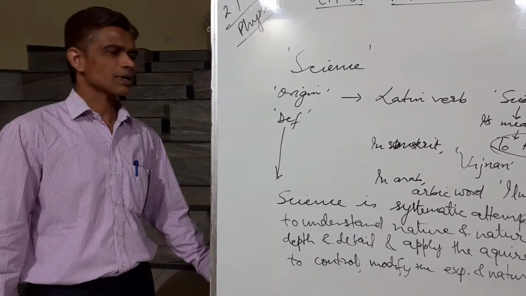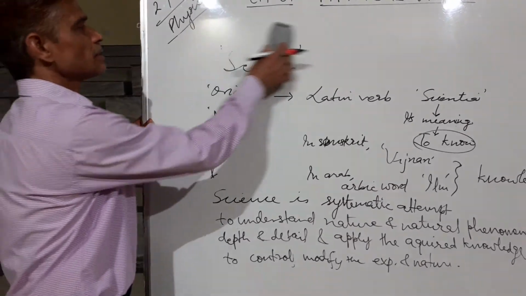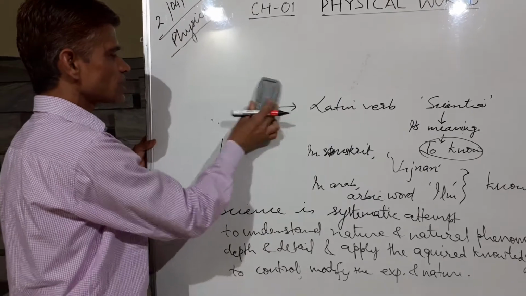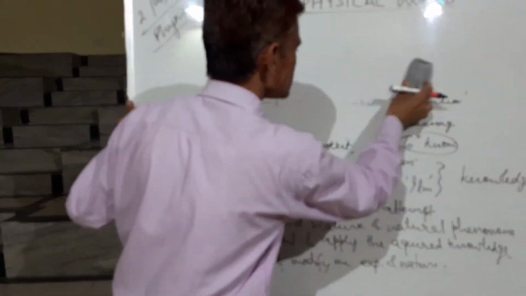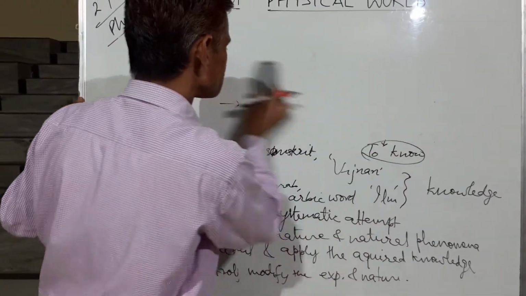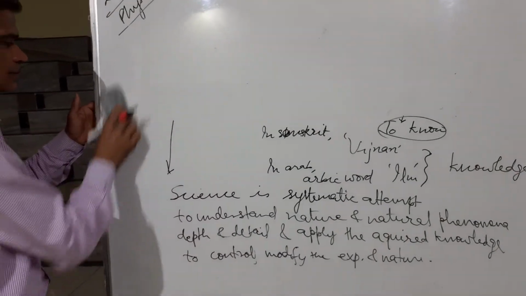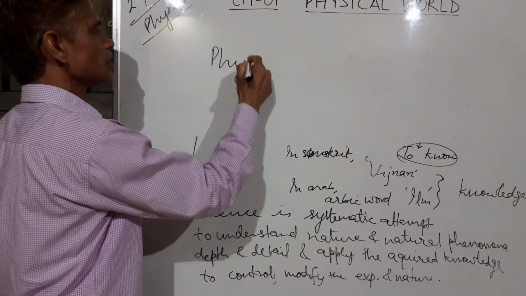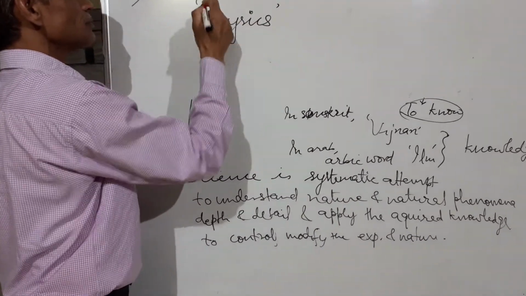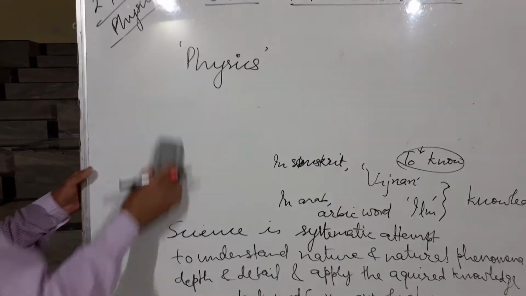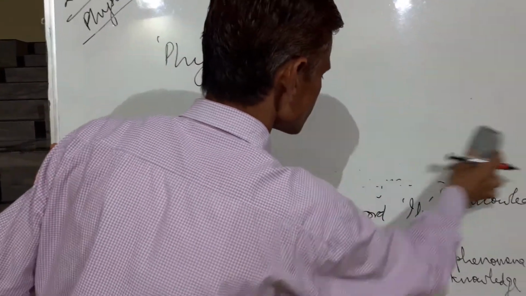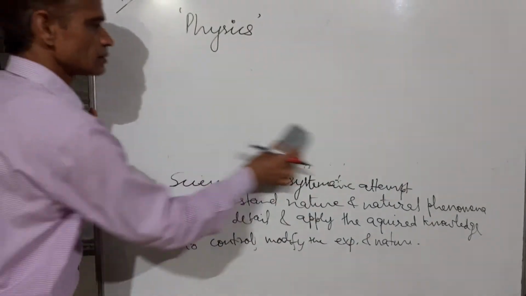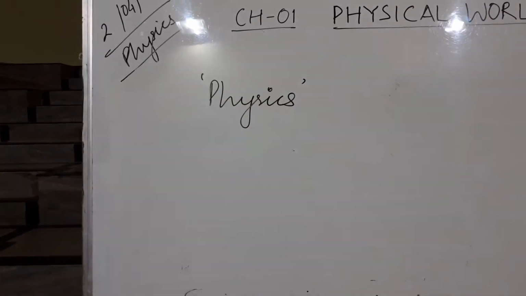Now coming to the next, being a student of physics, you must know what physics is and where this word physics originated.